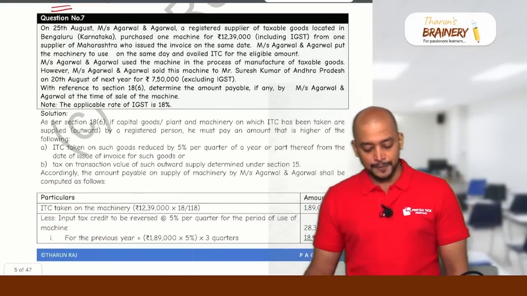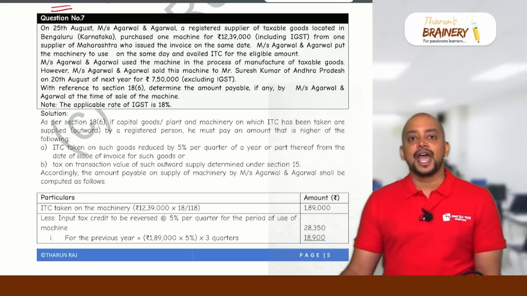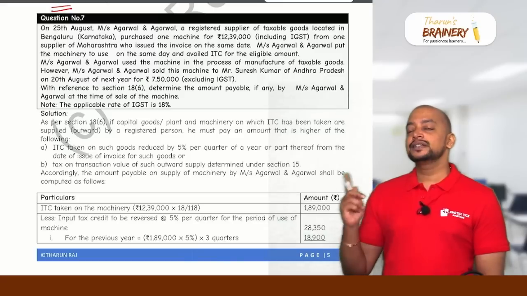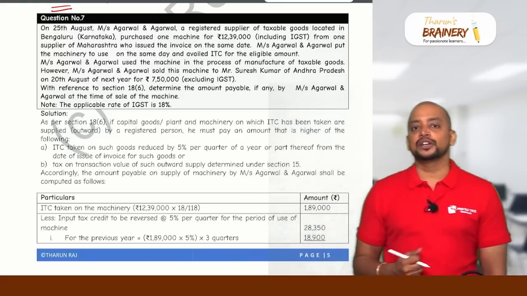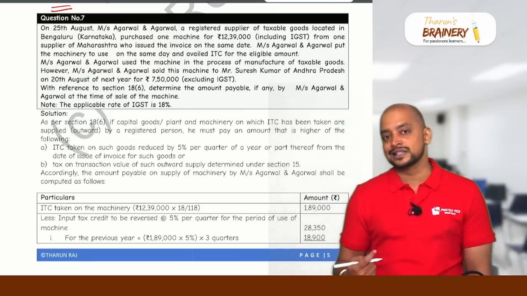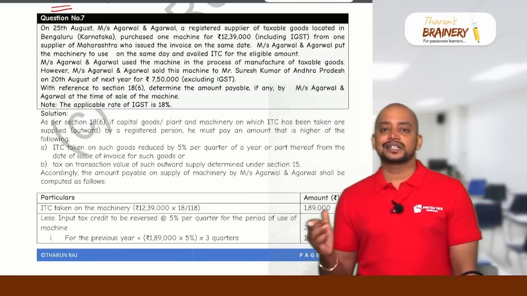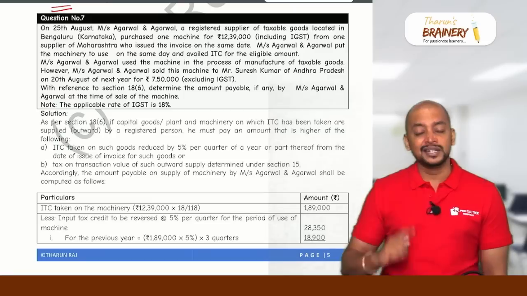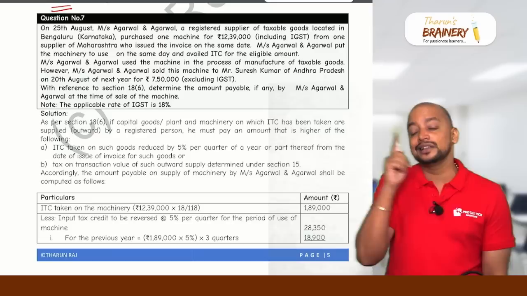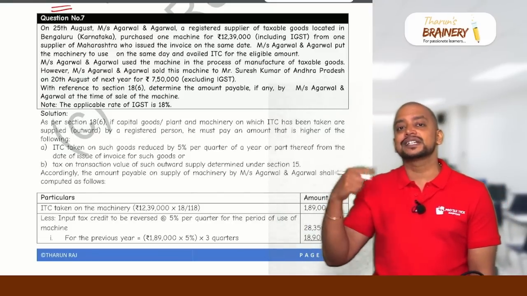Then question number 7. This question number 7 is computation of GST payable in case of capital goods that is sold, under Section 18 subsection 6. So 18 subsection 6 says you are purchasing some capital goods. At the time of purchase of the capital goods, you have paid the GST and you availed it as ITC. Now that particular capital goods is sold or disposed of. Then what will be the GST payable? So ITC availed minus 5% for every quarter or part thereof, from the date of purchase till the date of disposal or sale, or GST on sale value, whichever is higher should be taken.